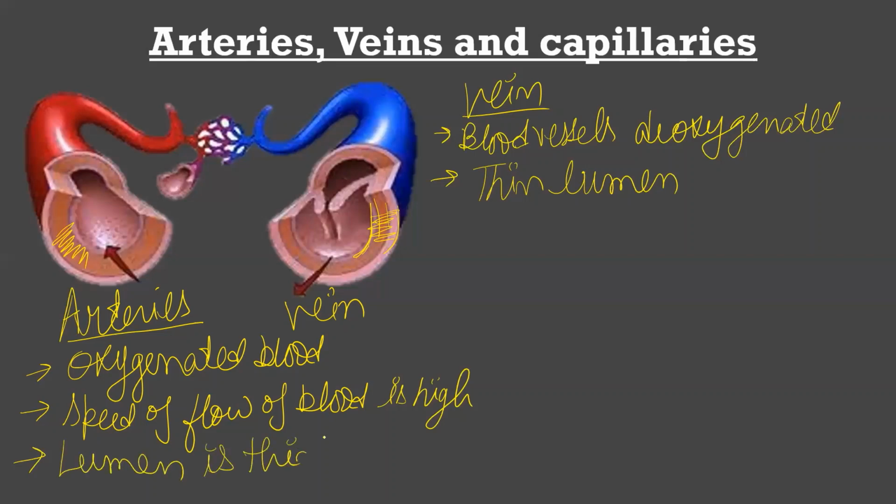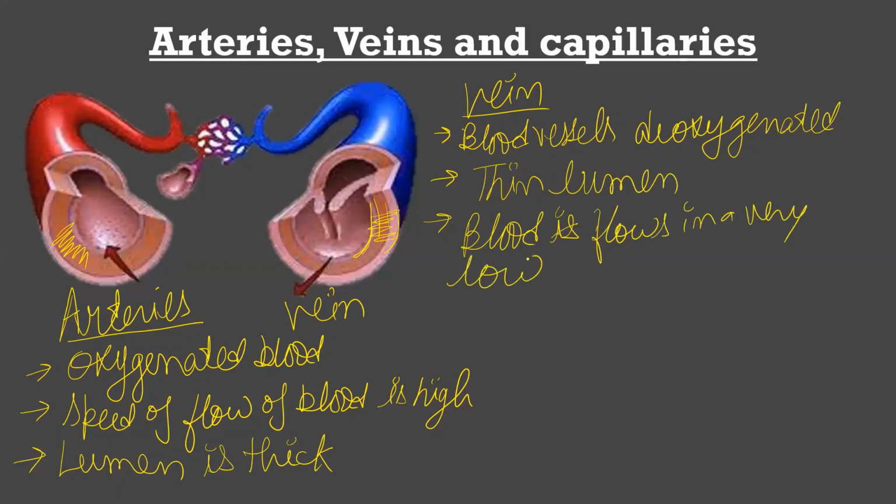These will become the various differences between arteries and veins. And in veins, the blood is flowing at a very low speed.